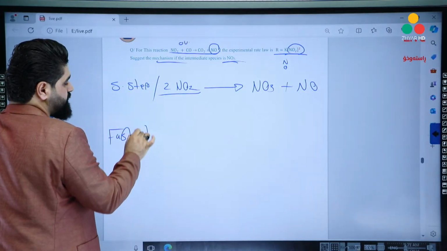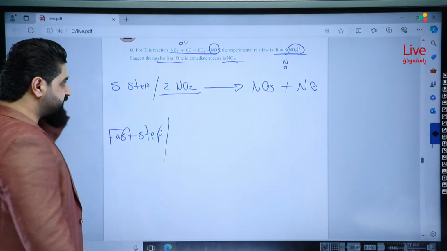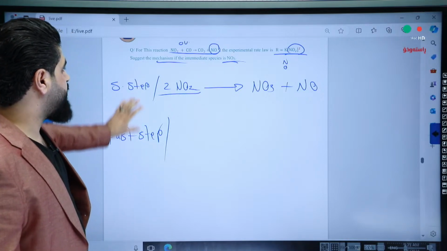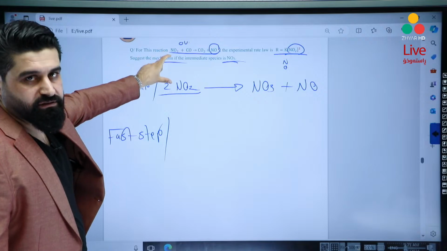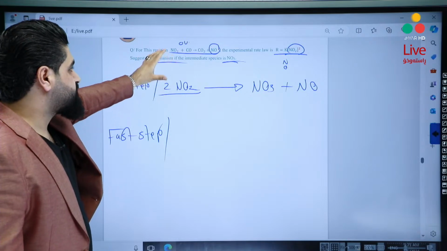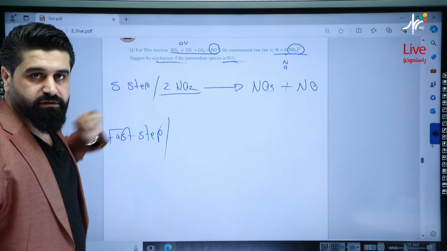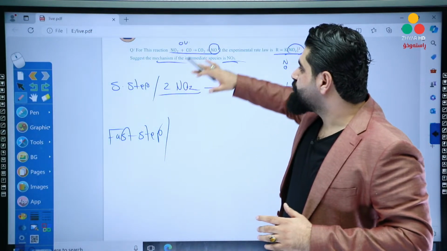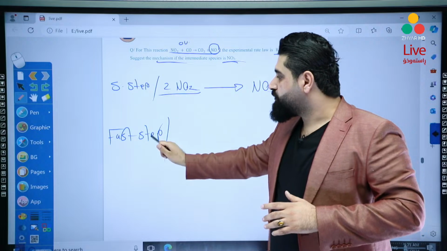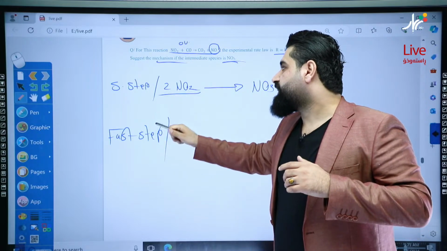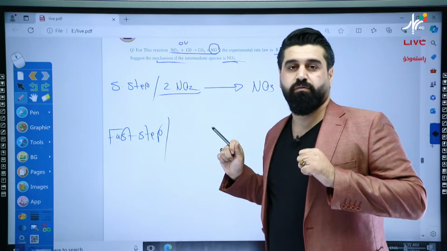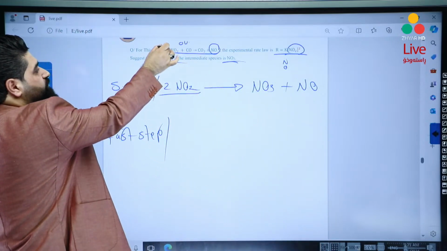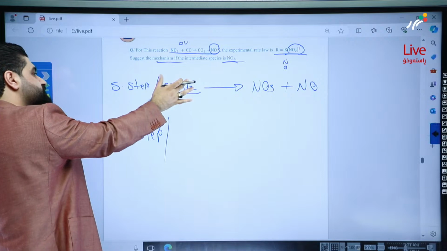Fast step. How to write the fast step for such a question? Look, fast step, it's very easy. When we have 2 reactions, just subtract them, you will get the other reaction. It means if we have fast and if we have slow and overall, just overall minus slow will be fast. If we have overall and fast, overall minus fast will be slow. Just subtract the coefficients of overall to the slow step.